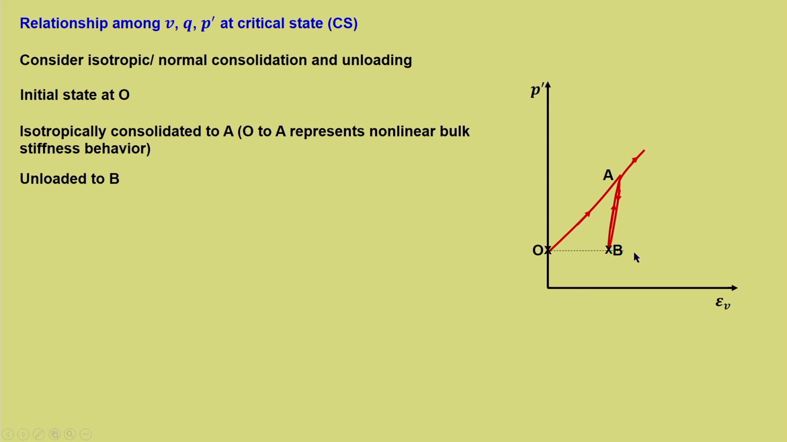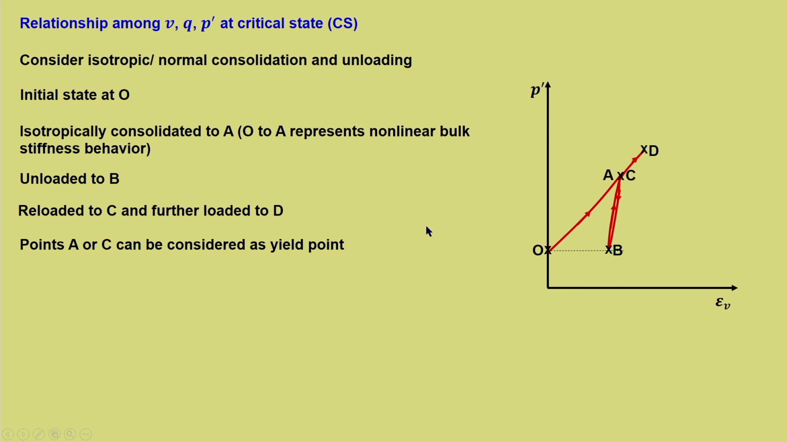So, O and B are at the same p dash level. Then from B it is reloaded to C, where A and C are almost the same, and then further loaded to D. Points A or C can be considered as the yield point for this particular behavior. This is the point where it has yielded. Why? Because this limb CB is there. Now, this is the unloading reloading part. So, this represents the yield point.